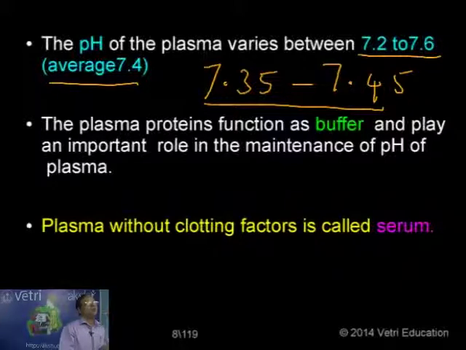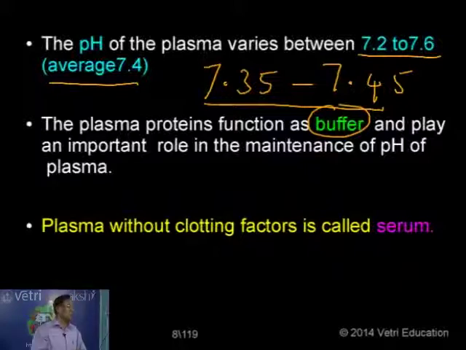Now, all these proteins act as a buffer. I mentioned already, what is a buffer system? It consists of a weak acid and its salt, and the pH of that buffer solution remains constant. That is called a chemical buffer. That is why these proteins play a major role in maintaining the pH, the acid-base balance of the blood. That is why the plasma proteins' main function is as a buffer, maintaining the acid-base balance of the plasma. I mentioned earlier what serum will be.